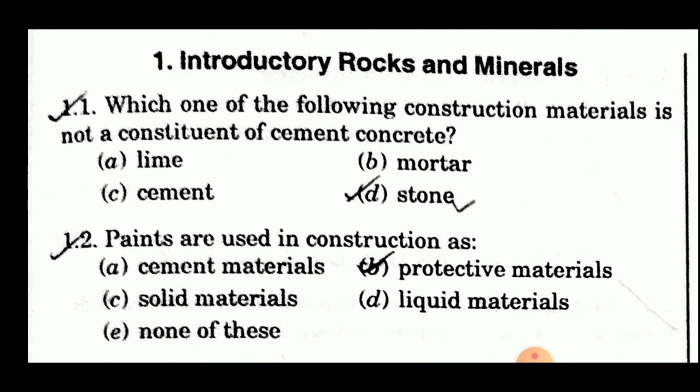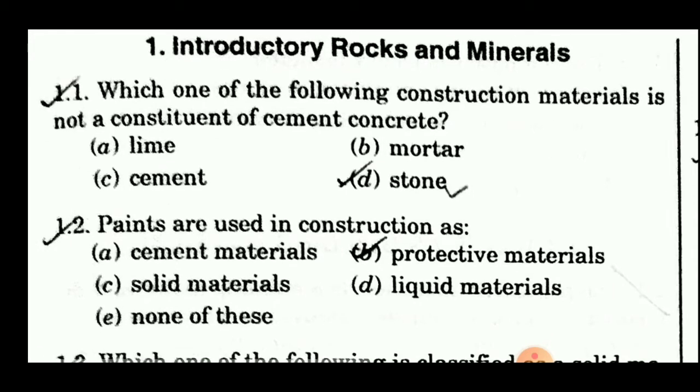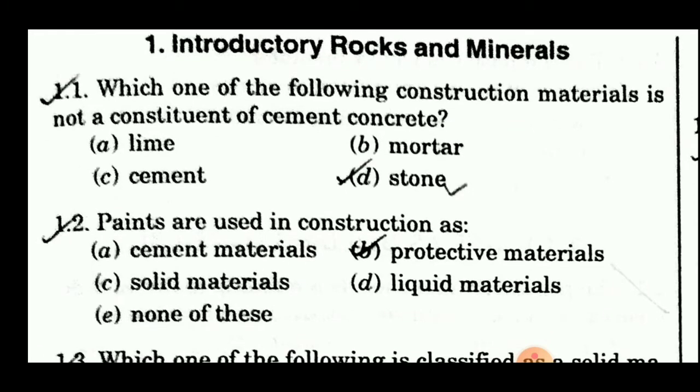First question is which one of the following construction materials is not a constituent of cement concrete? There are four options. Number one is lime, second one is mortar, third one is cement and fourth one is stone. Okay, so we know that in cement concrete stone is not used. Stone is used in stone masonry. So the answer of the first question is stone.